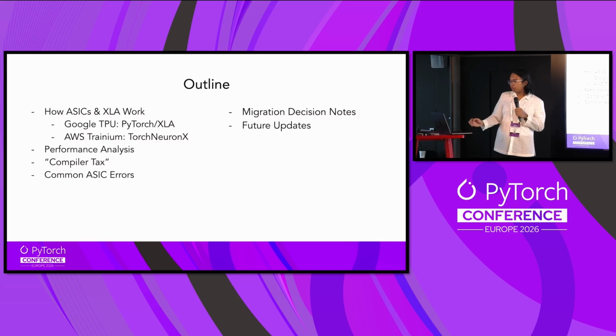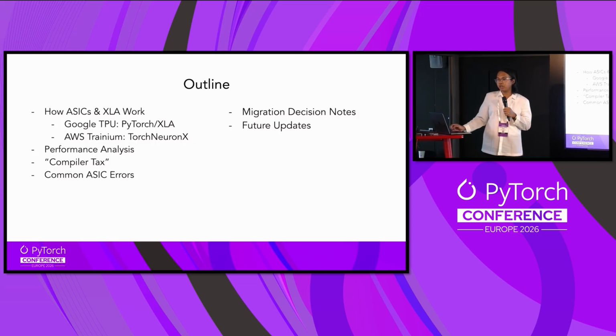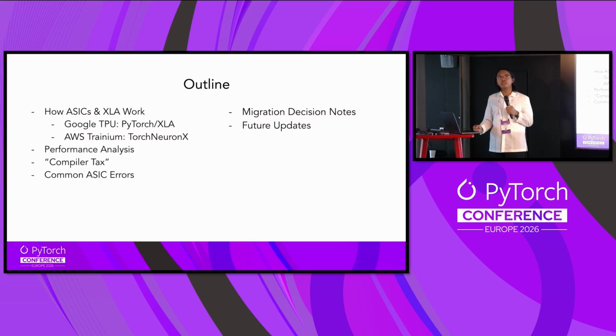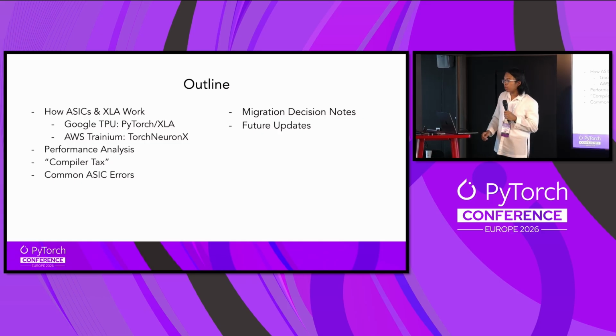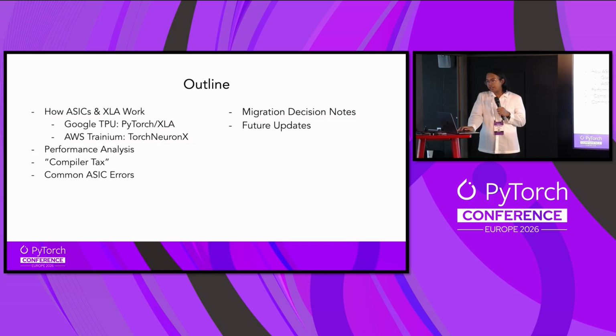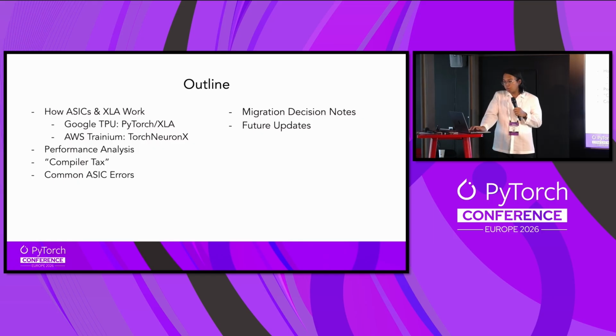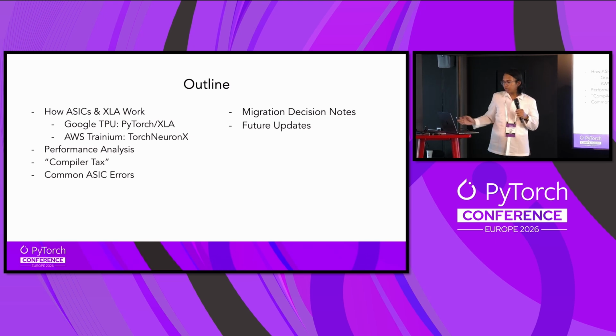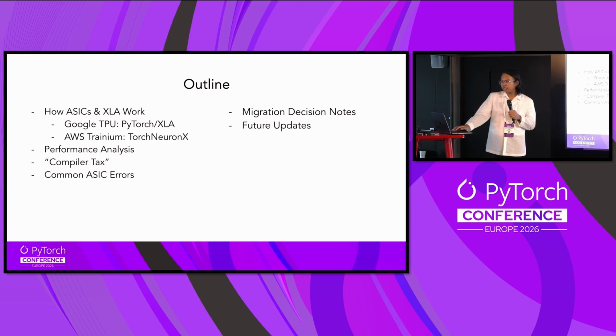So what we'll be talking about is actually very quick. We'll be talking about TPUs and its framework, PyTorch XLA, which is now becoming Torch TPU, as announced yesterday by the Google team. We'll also be talking about AWS Trainium with their framework, Torch NeuronX. We'll be doing a performance analysis on various machines, and let's tackle the thing called compiler tax, which you might not know, and then talk about common ASIC errors, and then some future updates in regards to ASICs in general.